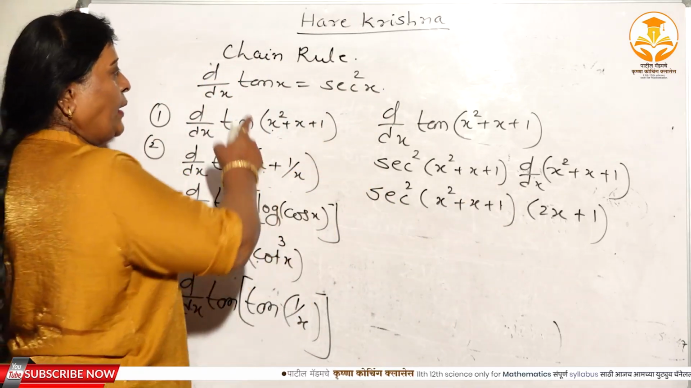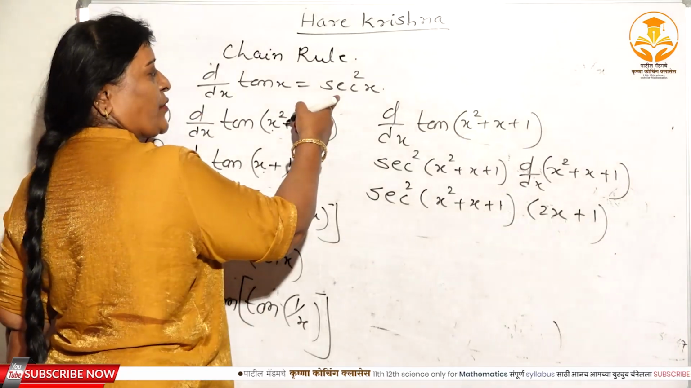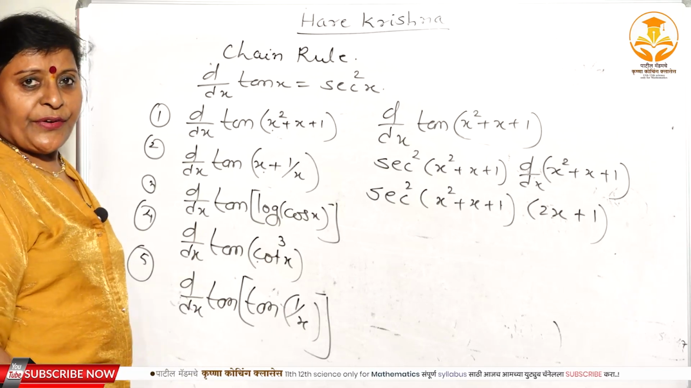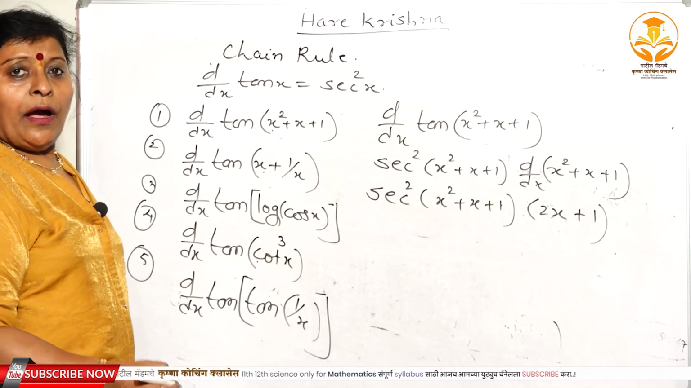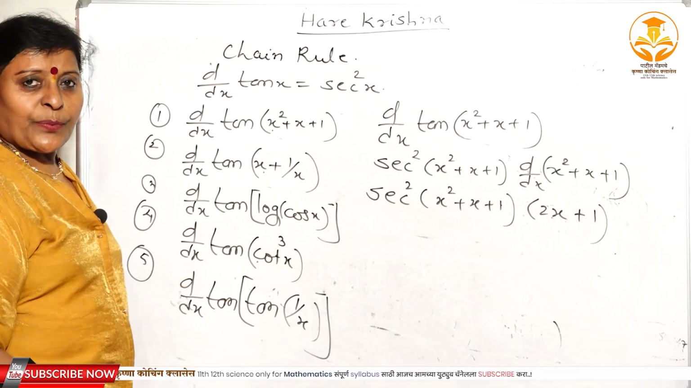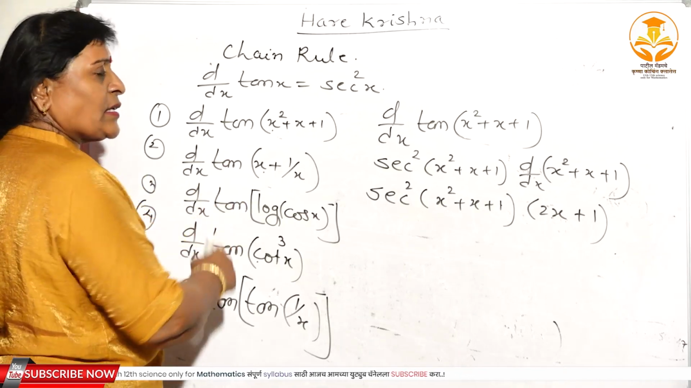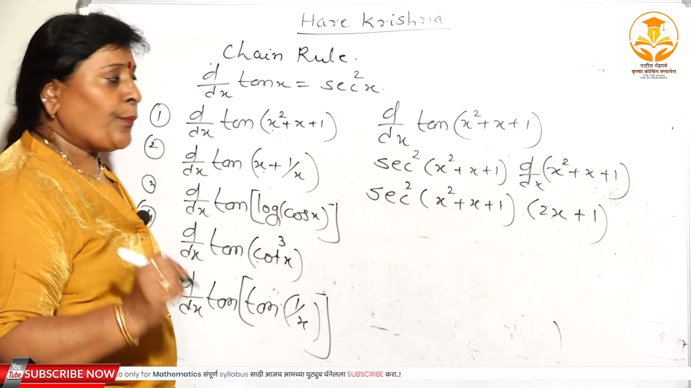Here, the solution of the first problem. Very simple. Right? What is the derivative of tan x? Sec square x. But these are all 5 problems. That is nothing but the composite function. That is the combination of algebraic, trigonometric, logarithmic, exponential. The different types of combinations are there, and such a combination is called a composite function.